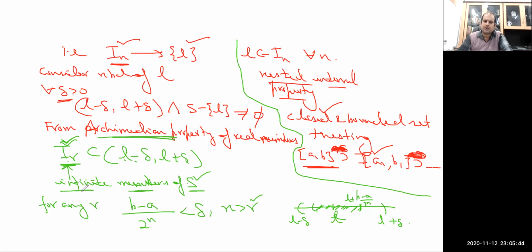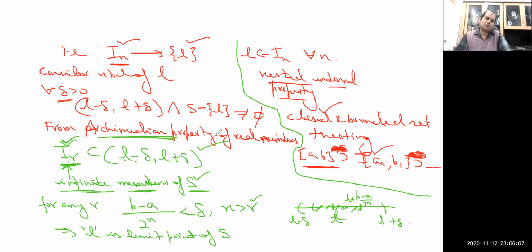And since this contains infinite members of the set S, its superset again contains infinite members of the set S, and L is the limit point. This type of construction one can always do. This implies L is a limit point of the set S.